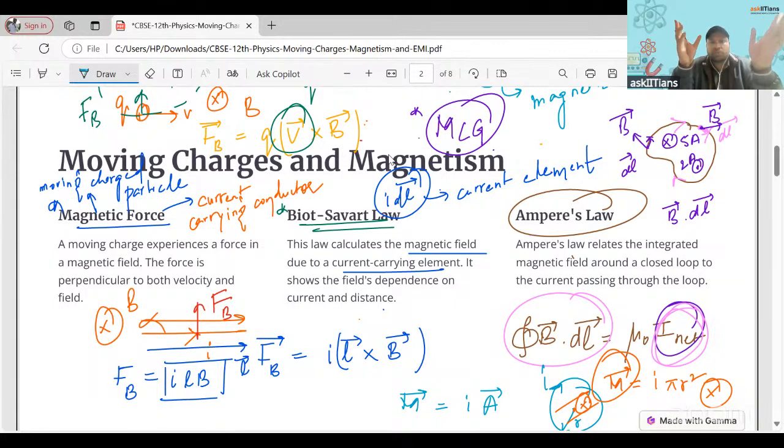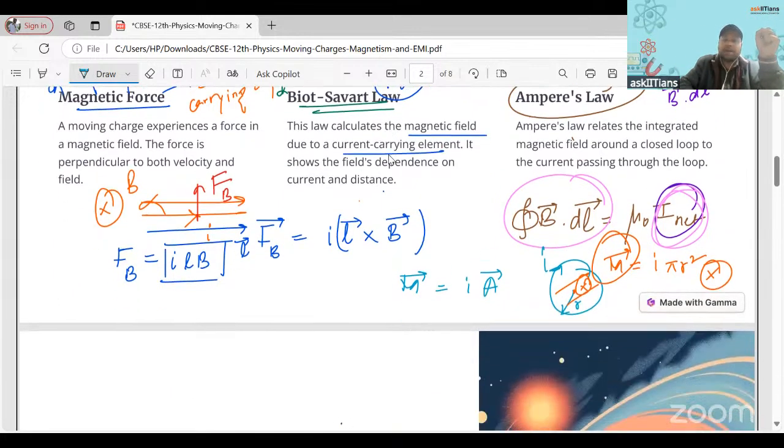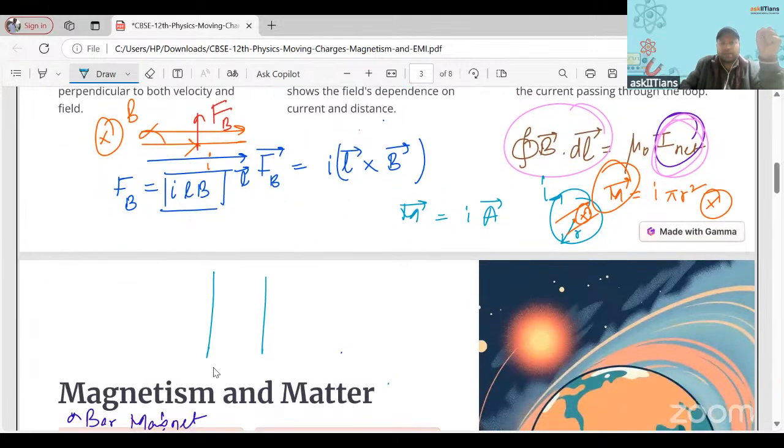That is a very typical question which CBSE asks almost every year: force between two parallel current carrying conductors. Let's say we have two conductors placed at a distance d. One has current I1, one has current I2. So there will be a force between them, and you need to calculate that. That type of question might come.